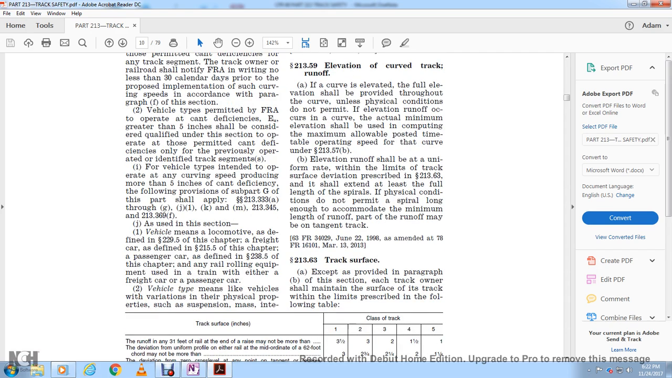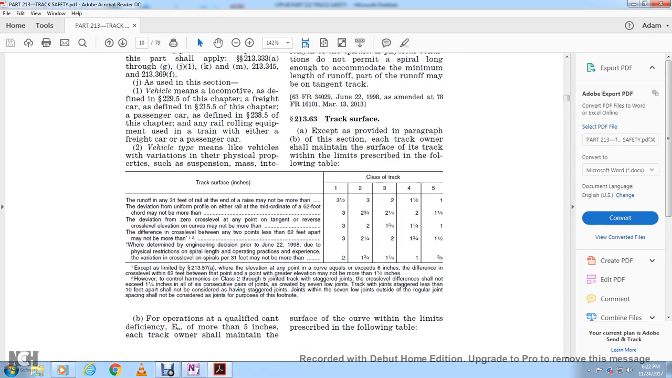213.63 Track surface, testing provided in paragraph 1 of this section. Each track owner shall maintain the surface of the track within the limits prescribed in the following table. Classes 1, 2, 3, 4, and 5 will be read in that order. Runoff in any 31 feet of rail at the end of a raise may not be more than 3.5, 3, 3, 2, 1.5, and 1.